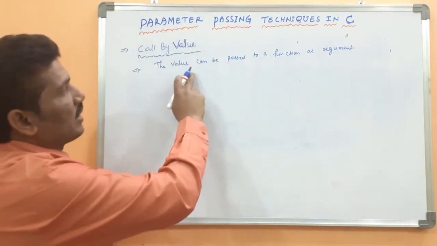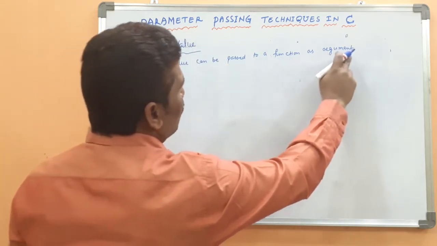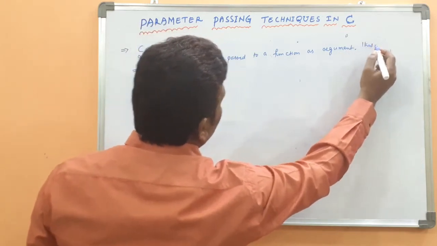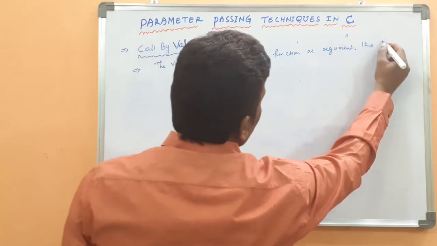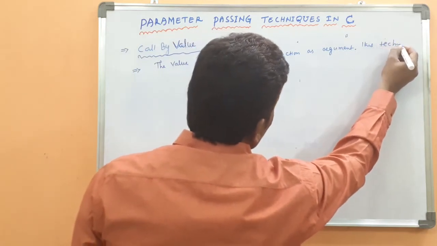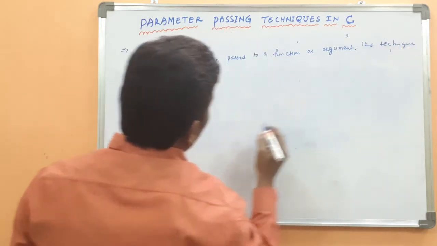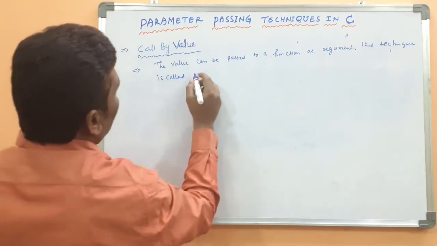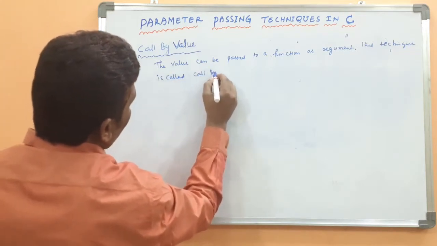Okay, the value can be passed to a function as an argument. This technique is called call by value.